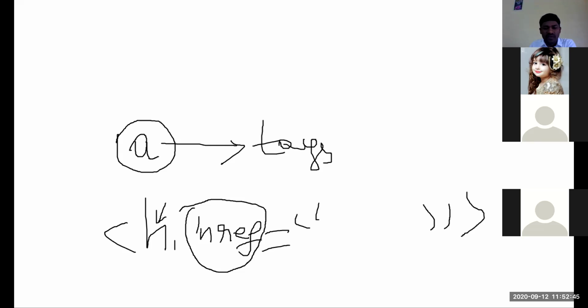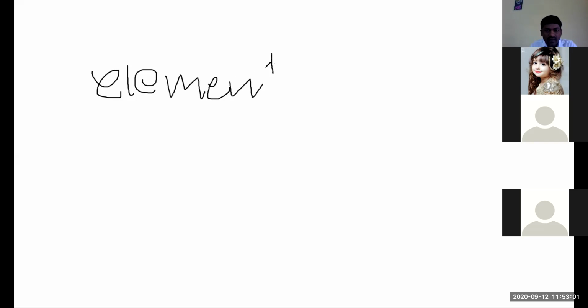So what do we do with the elements? Selectors, first one elements. In the elements, wherever you want to keep elements, you can keep in the paragraph. P for paragraph. You know very well.